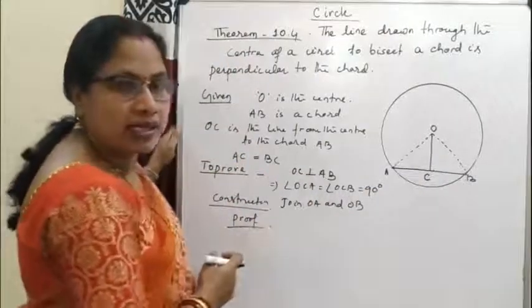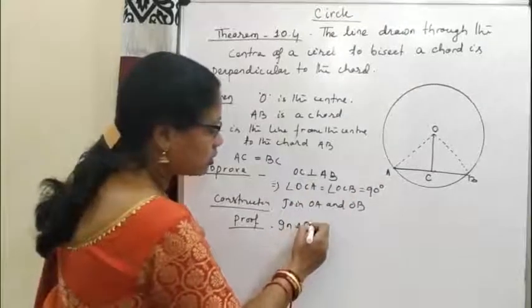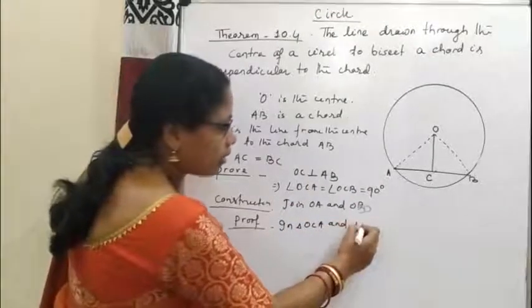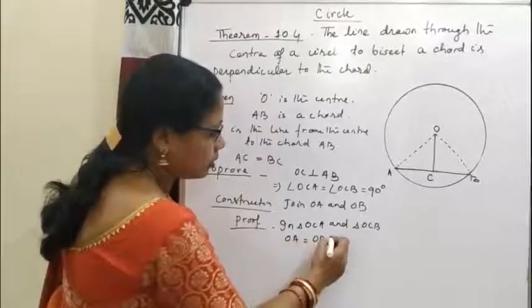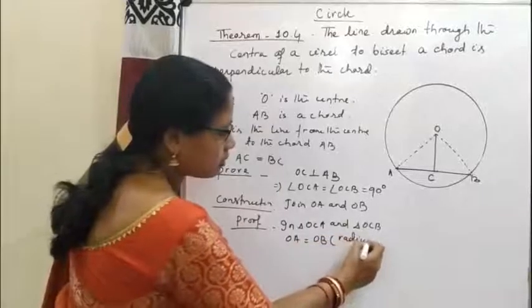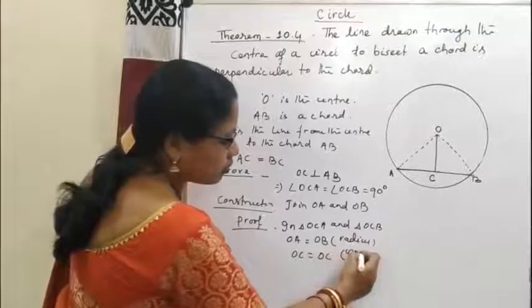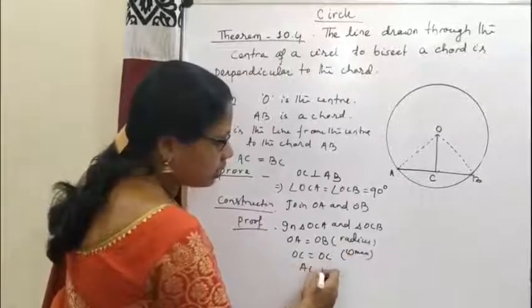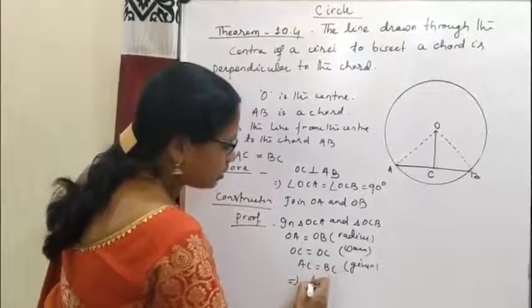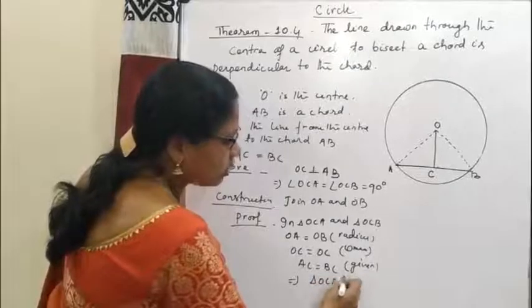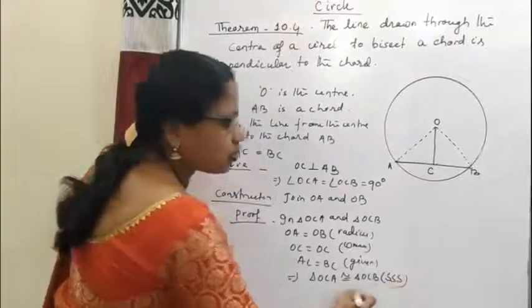So by SSS congruence rule, these two triangles are congruent. So in triangle OCA and triangle OCB, OA is equal to OB, radius, OC is equal to OC, common, and AC is equal to BC, this is given. So this implies triangle OCA is congruent to triangle OCB by SSS congruence rule.